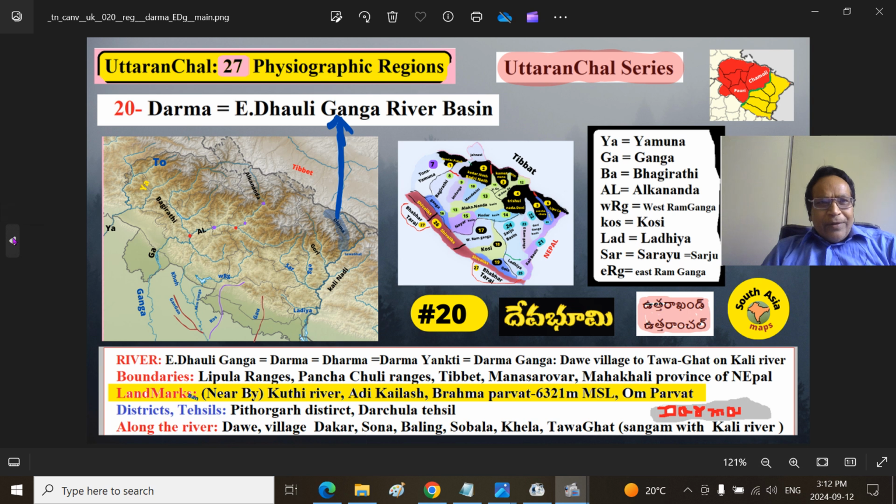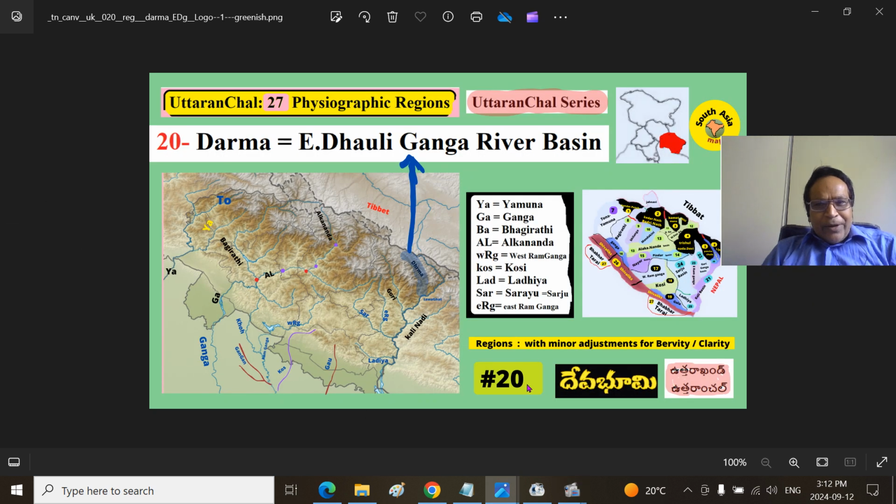After these presentations, Mitranam, we are talking about Dharma Ganga, also called East Dhauliganga River Basin. We are looking at the physiographic regions of Uttaranchal. Previously, we identified 27 physiographical regions. In the current part, we will be talking about part 20, that is Dharma Ganga or Dhauliganga.